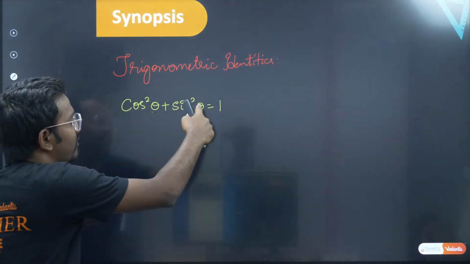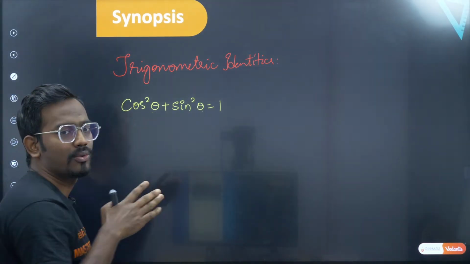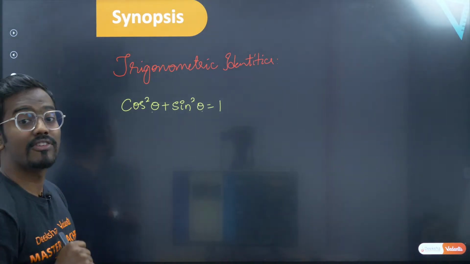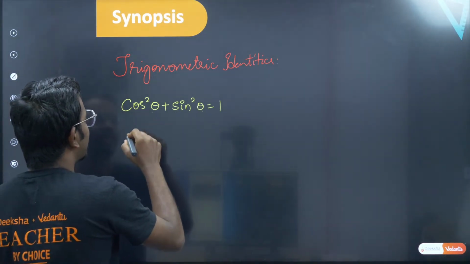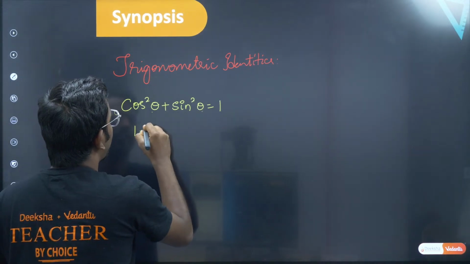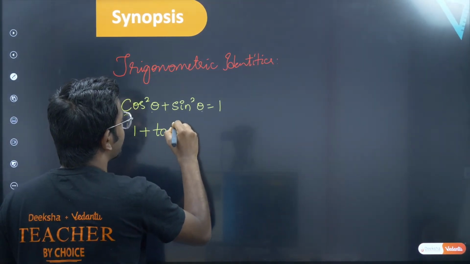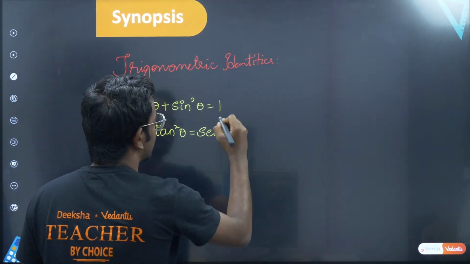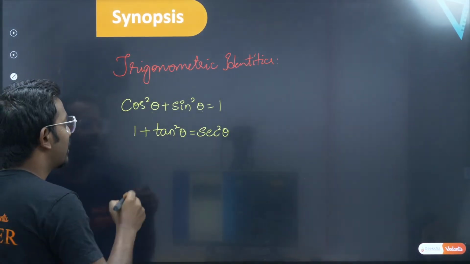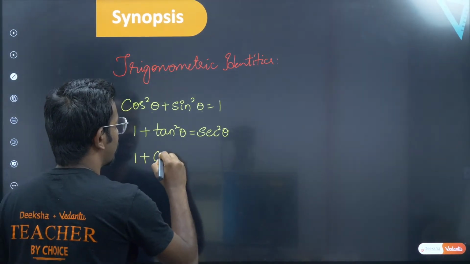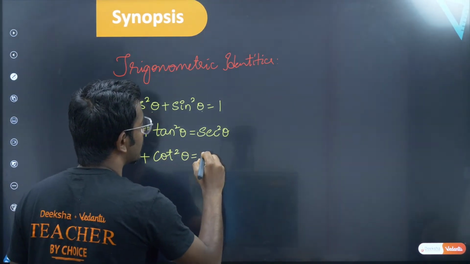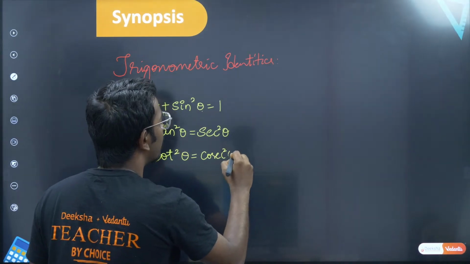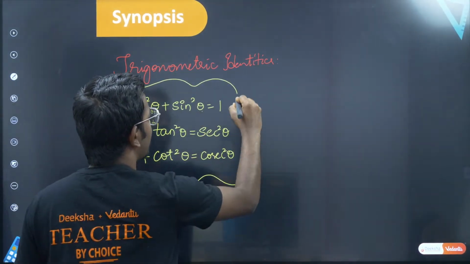Don't read any equation only in one way, always try to get it from the other way also, right? So the second thing: 1 plus tan square theta is equal to secant square theta. So 1 plus tan square, remember. Similarly 1 plus cot square, very important, 1 plus cot square is cosecant square theta. Simple. Only 3 identities, very easy to remember.